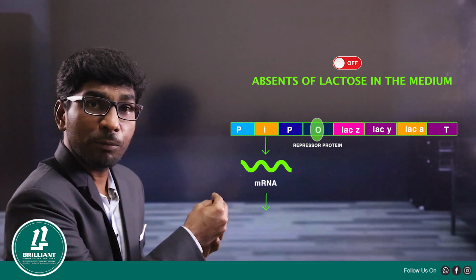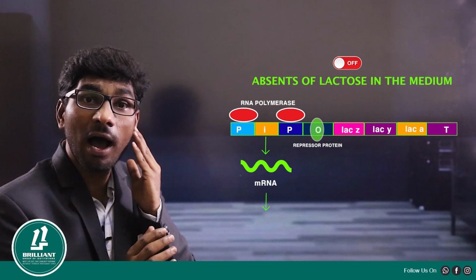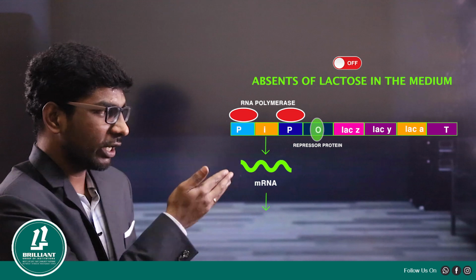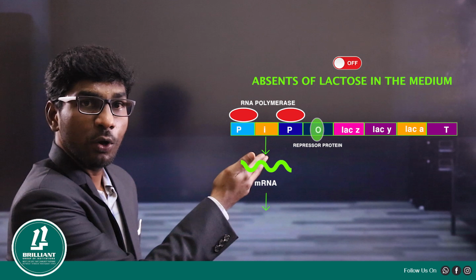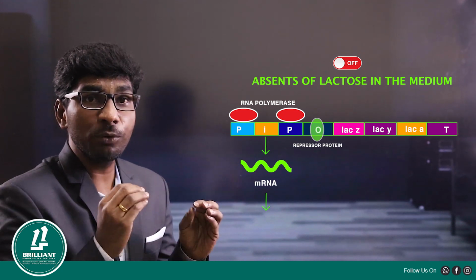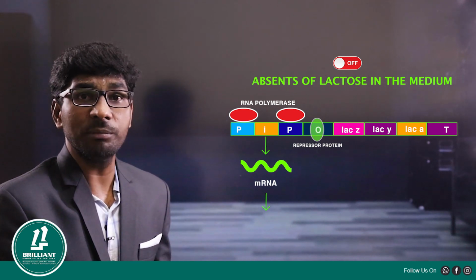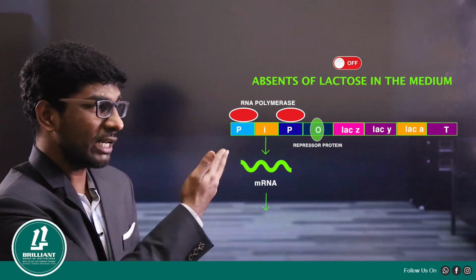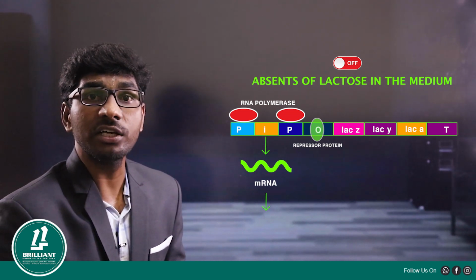So when the repressor protein goes and binds to the operator gene, there is an enzyme called RNA polymerase enzyme which attaches to the promoter region. Look at the promoter. This is the promoter region. So to the promoter region, which enzyme has come and attached? RNA polymerase. If you are able to recall the transcription process in the theory classes, RNA polymerase enzyme is essential for the initiation of transcription. Yes or no, students? So where is our RNA polymerase enzyme? RNA polymerase enzyme is on the promoter region.